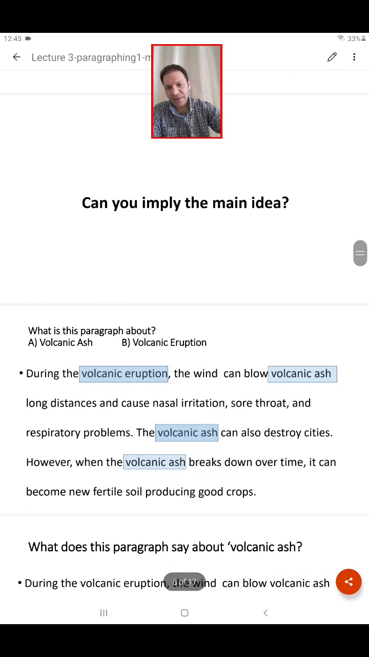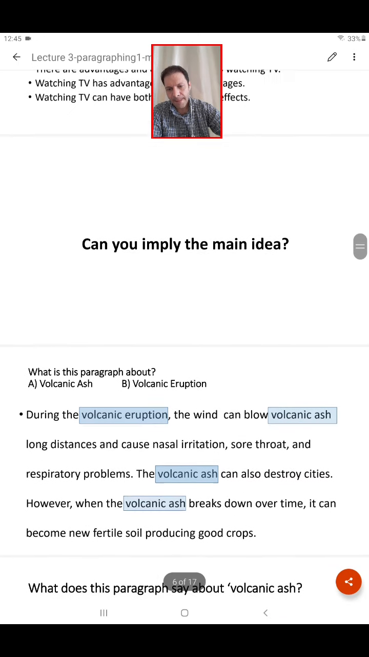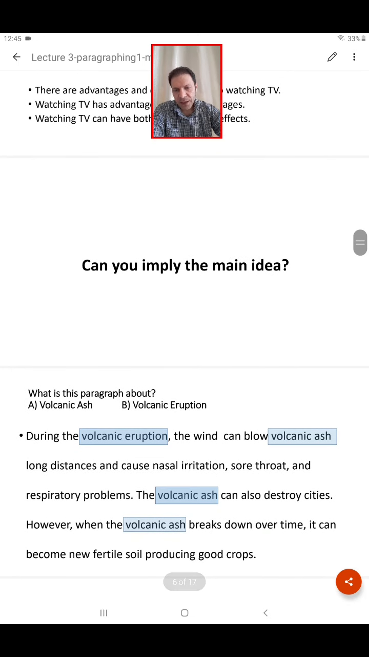Please everybody look at this paragraph. Okay? So, during a volcanic eruption, the wind can blow volcanic ash long distances and cause nasal irritation, sore throat, and respiratory problems. The volcanic ash can also destroy cities. However, when the volcanic ash breaks down over time, it can become new fertile soil producing good crops.